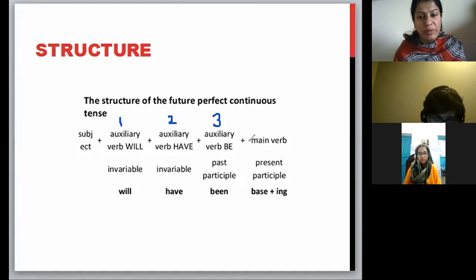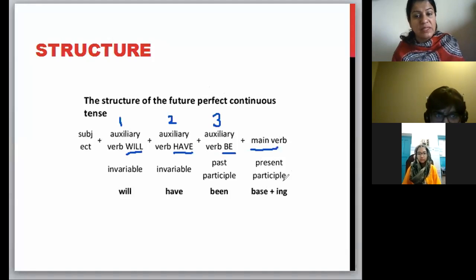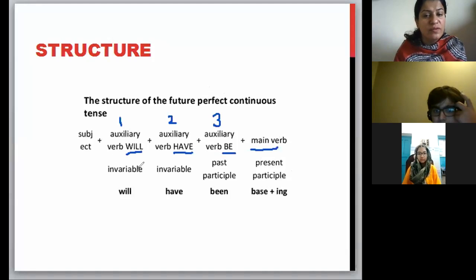And then comes your main verb. You have will to show the future, have to show the perfection, and be, have, be will be representative of perfect. And main verb, which is present participle or base plus ing. Over here, it says invariable.